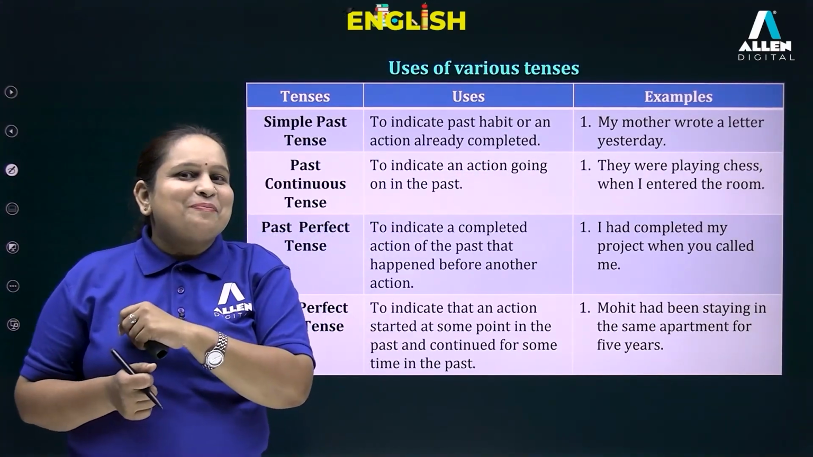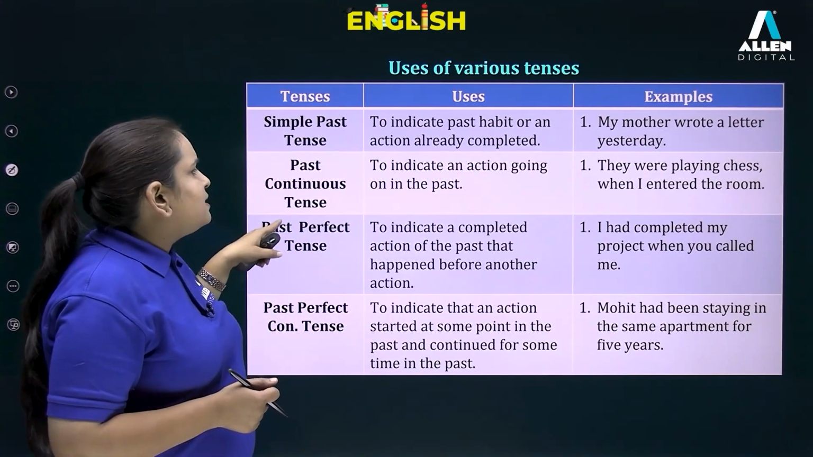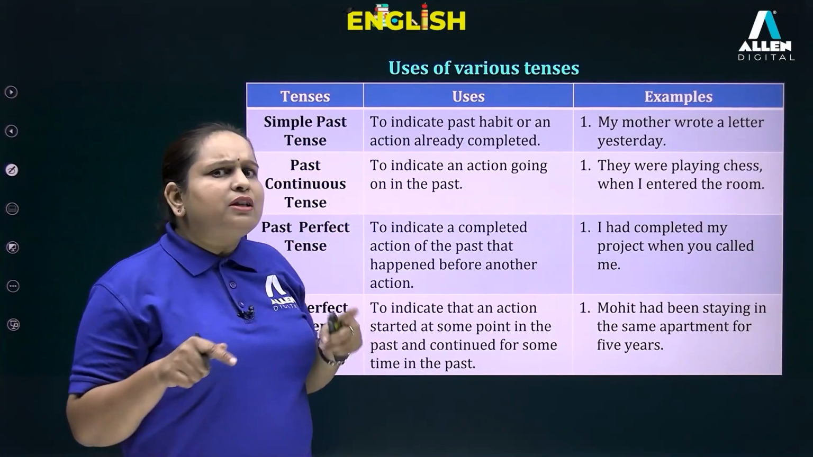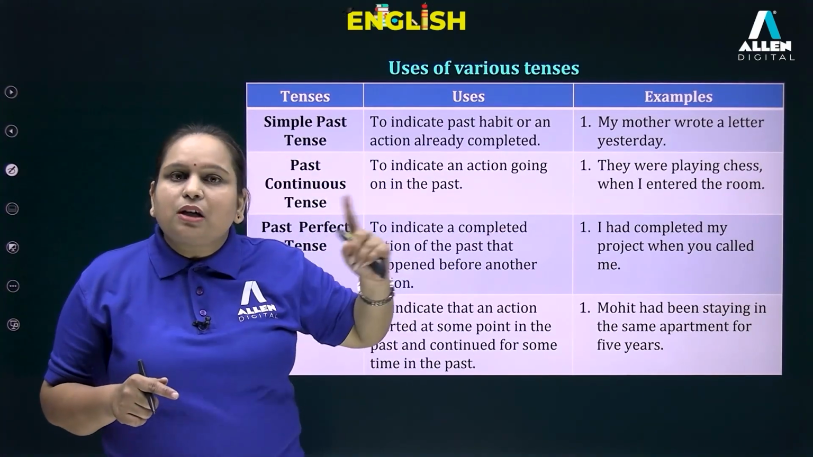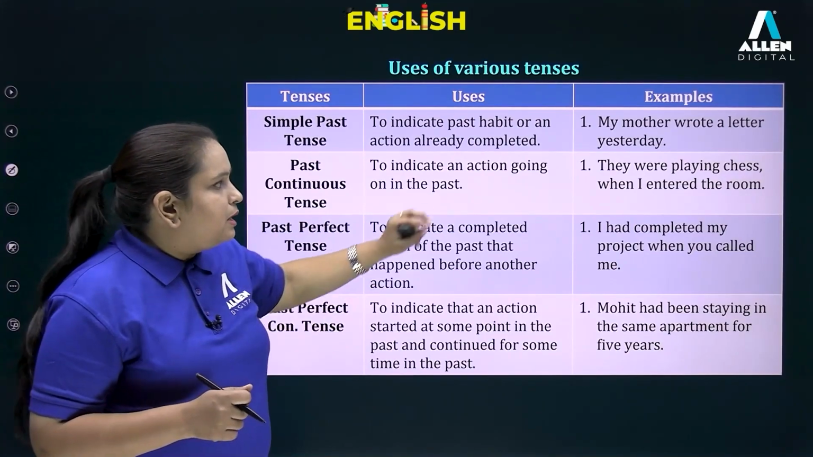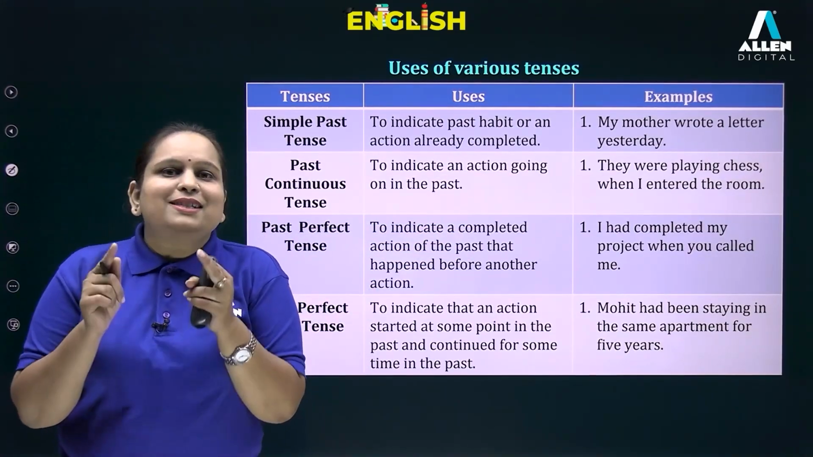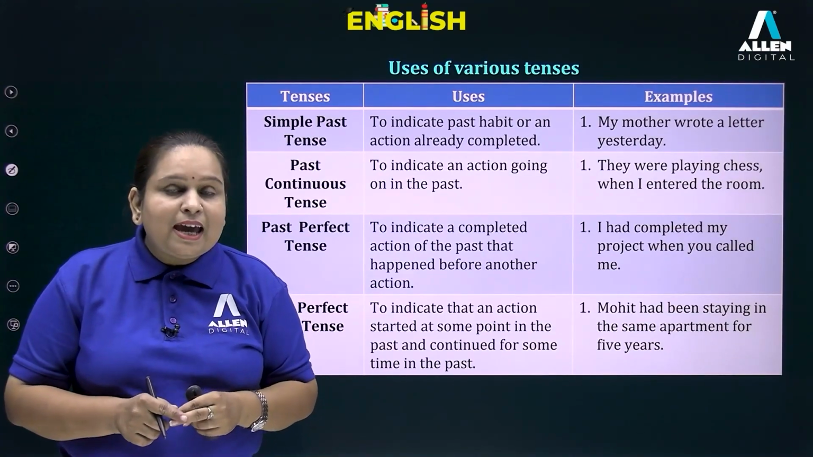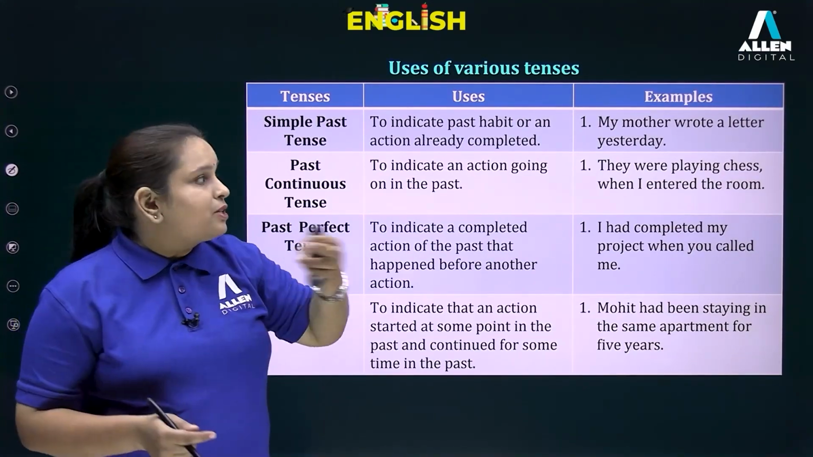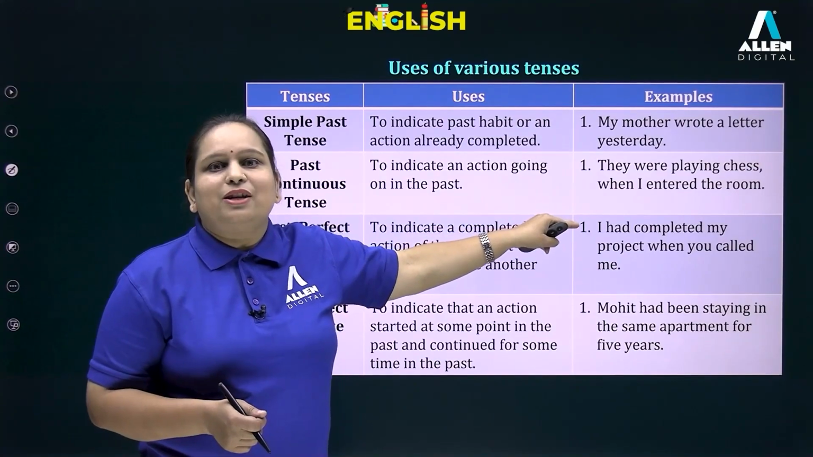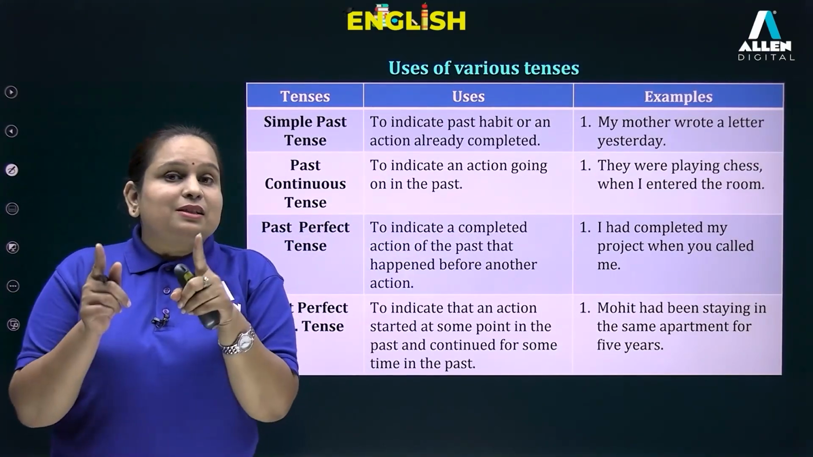Verb second form. Then past continuous to indicate an action which was going on, which was continuous in the past. For example, they were playing chess when I entered the room. So when I entered the room is a time of past. Okay, and at that time this action was going on. They were playing chess. Okay, so I hope this is clear.